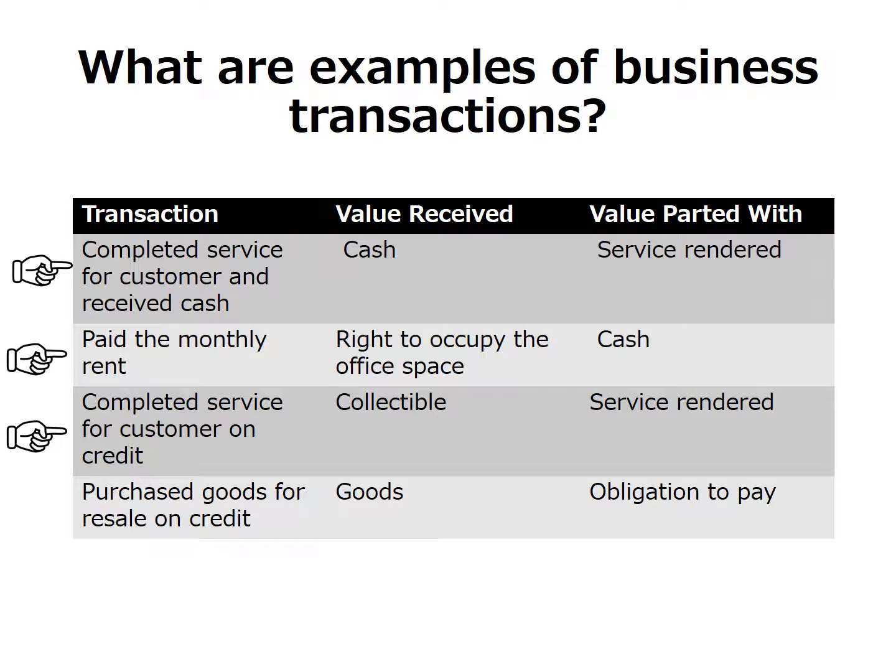Thus, the business has a collectible. So the value received is a collectible or a receivable. The value parted with is the service rendered for the customer. Next transaction, the business purchased goods for resale on credit. So the value received, the goods or the product. So the value parted with is the obligation to pay because the goods were purchased on credit.